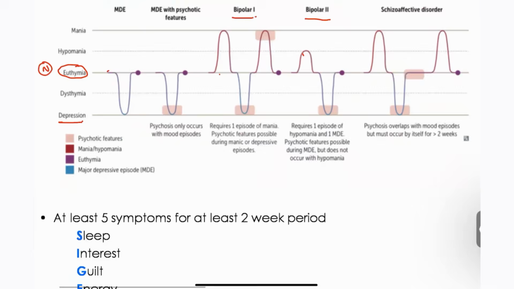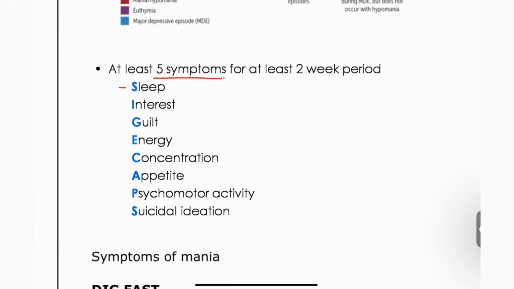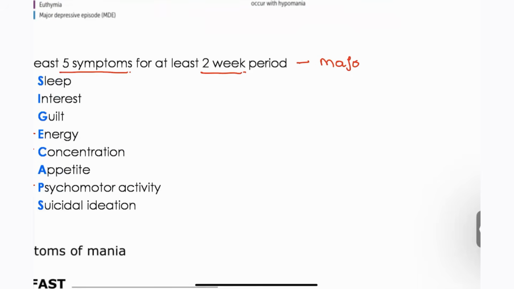So what is meant by depression? First, depression patients will have at least 5 symptoms. What are these, guys? The patient will have lack of sleep, lack of interest in doing anything, and he always has nihilistic behavior. Everything is happening due to him, like guilt, low energy, low concentration, low appetite, low psychomotor activity, and high suicidal ideation. All these symptoms will be seen in patients with depression, right? If the patient has these for at least 2 weeks, then we say this patient is suffering from major depression.